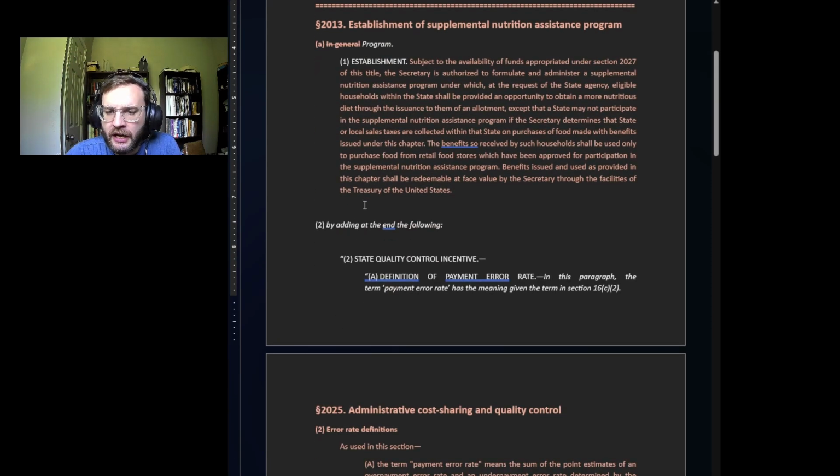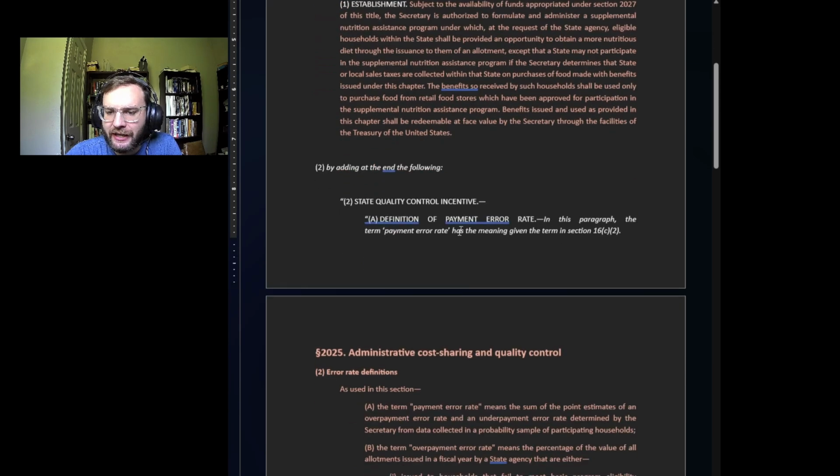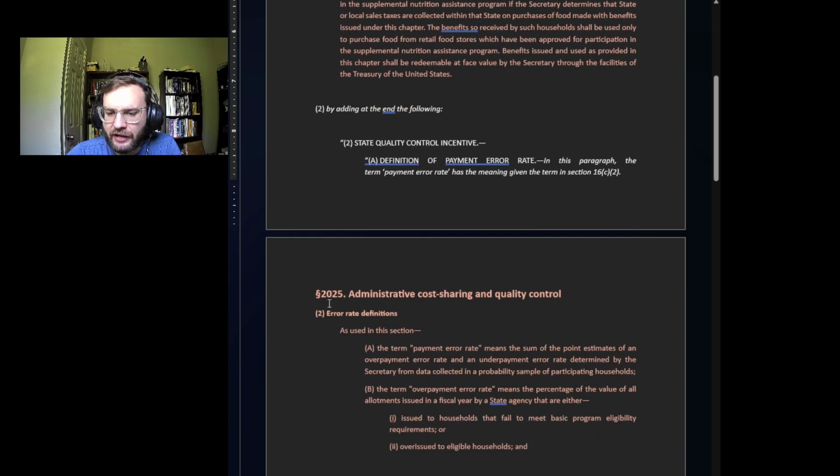Paragraph two is "State quality control incentives." Definition of payment error rate: in this paragraph, the term payment error rate has the same meaning given the term in section 16(c)(2). So I have that definition right here, in administrative cost sharing and quality control.